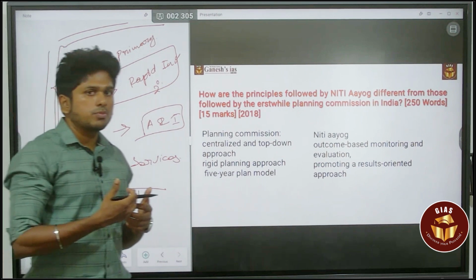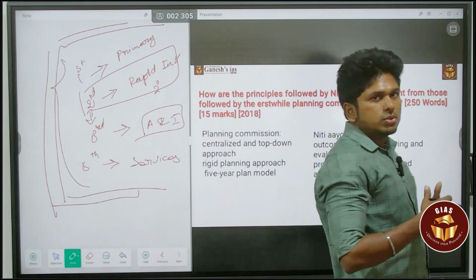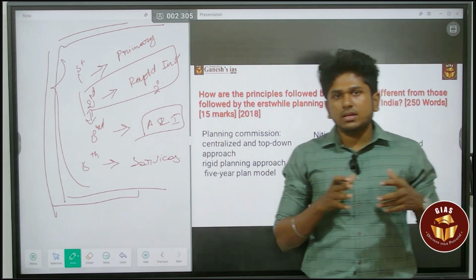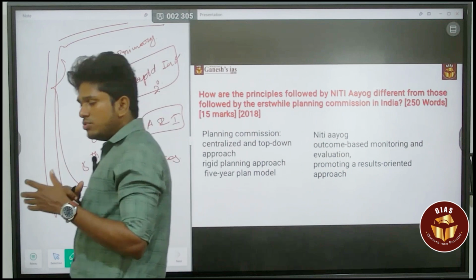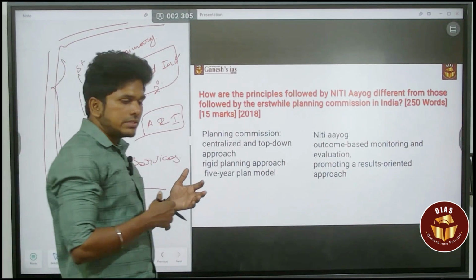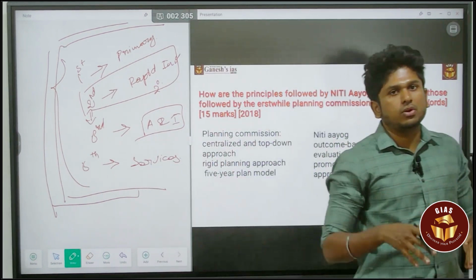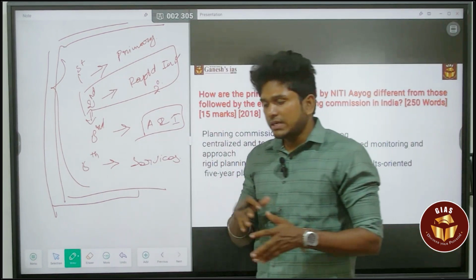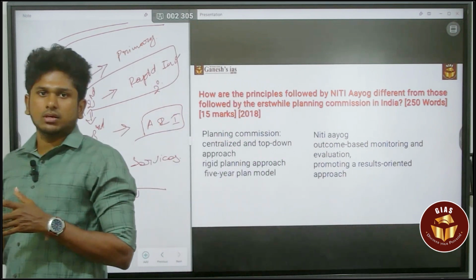They will have collaborative approaches with industrialists. In that way Niti Aayog performed. So they adopted a new approach. But the Planning Commission is a traditional approach. They dictate and everyone has to follow it. So that is the major difference between the Planning Commission and Niti Aayog.